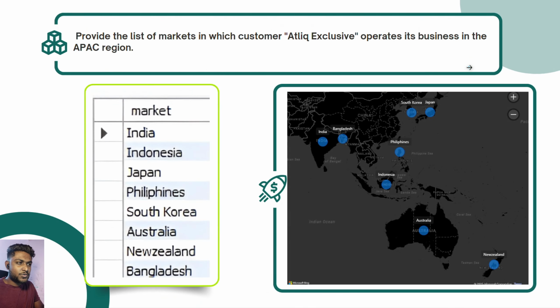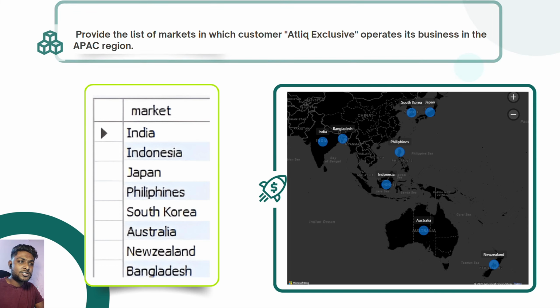So this is the first question where we need to list down different markets of Atliq Exclusive in the APAC region. On the left you can see the outcome of the query, and on the right you can see the Power BI visual of different markets in the APAC region of Atliq Exclusive. So this is the first question. Now move on to the next question.